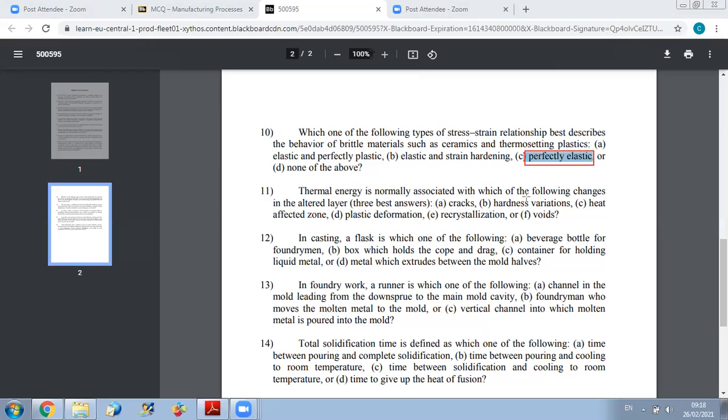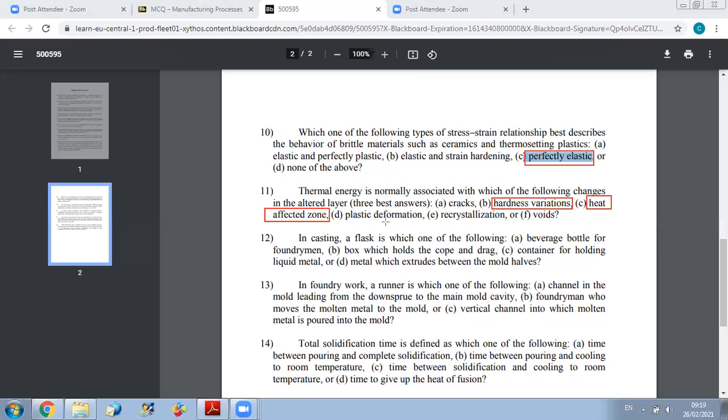Hardness variation is one of the characteristics of how altering the sublayer. So this is one possibility. You have the heat affected zone also. We have seen that this phenomenon occurs, for example, in the case of welding or in the case of high cutting temperatures. We will have a certain affected zone in the sublayer of the surface. This is a result of thermal energies that will alter the sublayer.